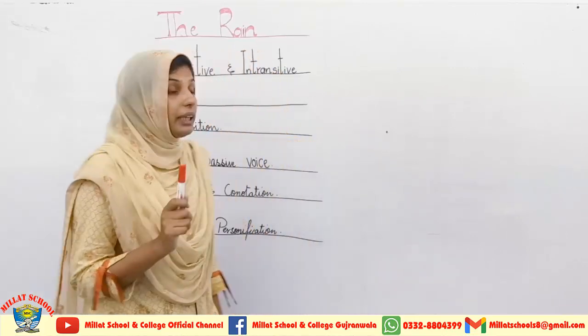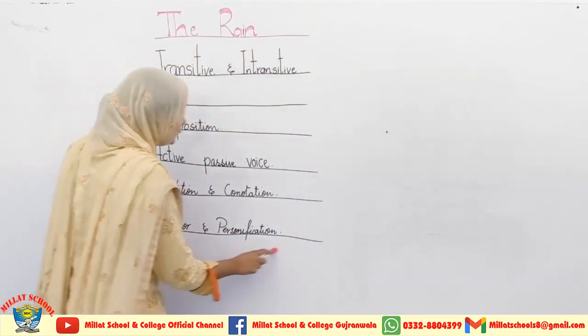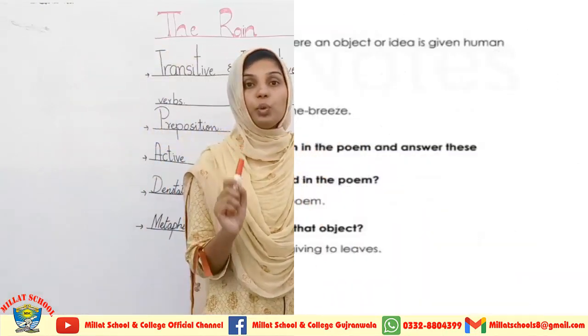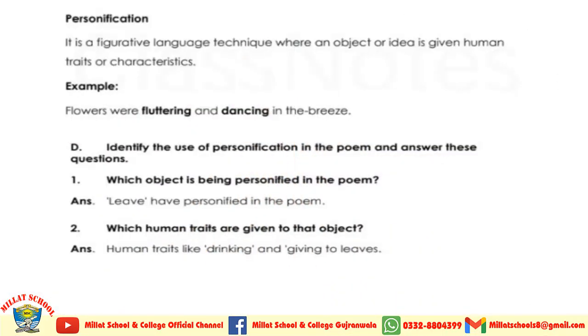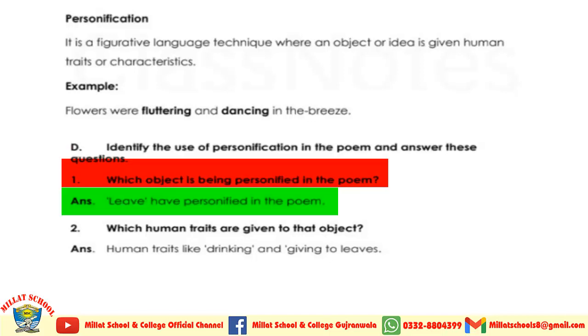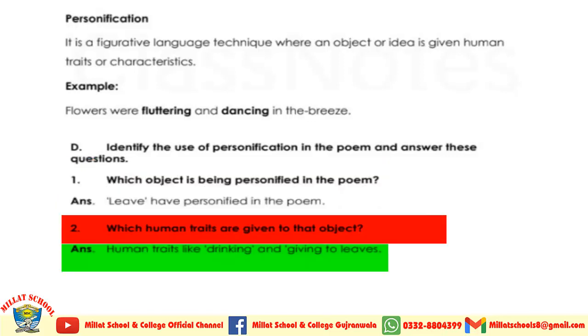The next activity is related to the grammar concept personification, and I am going to solve this activity in front of you on screen. Yes students, this activity is: identify the use of personification in the poem and answer these questions. Which object is being personified in the poem? Leaf is personified in the poem. Which human traits are given to that object? Human traits like drinking and giving.